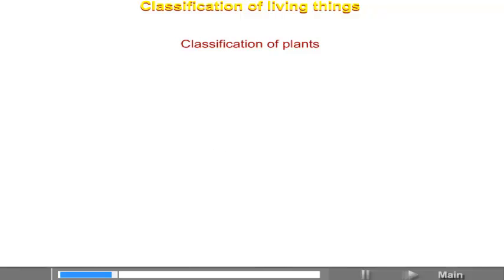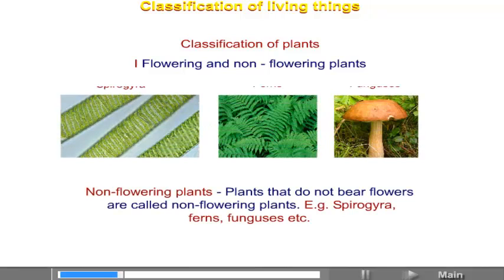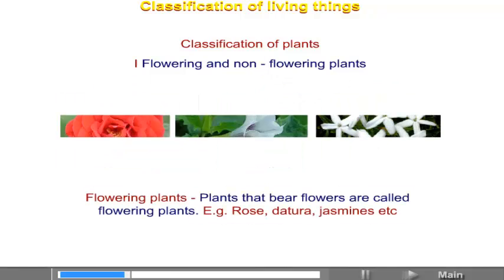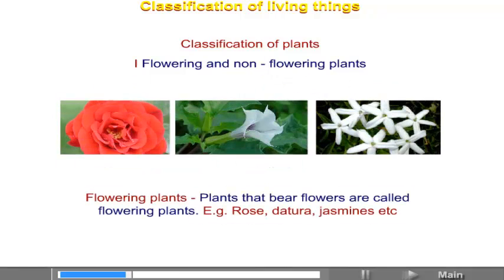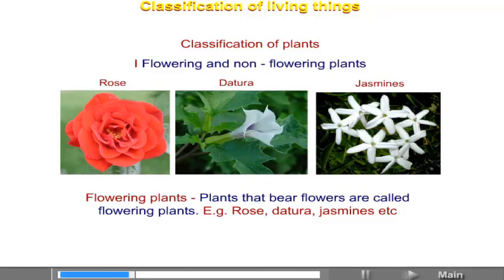Classification of plants. Number 1. Flowering and non-flowering plants. Non-flowering plants. Plants that do not bear flowers are called non-flowering plants. Example, Spirogyra, ferns, funguses, etc. Flowering plants. Plants that bear flowers are called flowering plants. Example, rose, datura, jasmine, etc.